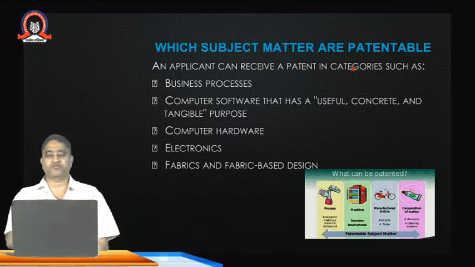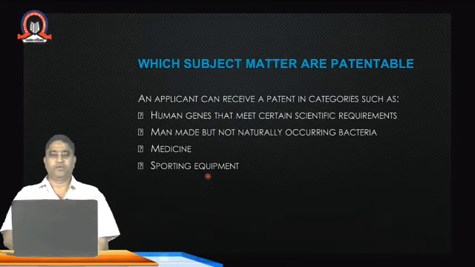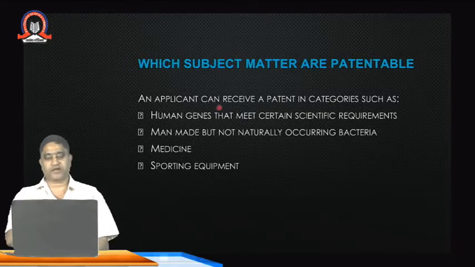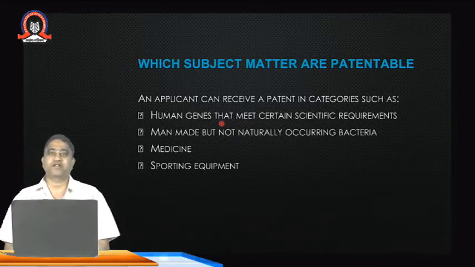An applicant can receive a patent in categories such as business processes, and computer software that serves useful, concrete and tangible purposes. Computer hardware programs are also patentable. Electronic items and goods are also patentable. Fabric and fabric-based designs are also patentable. Coming to the next criterion, human genes that meet certain specific scientific requirements are also patentable. Man-made but not naturally occurring bacteria are also patentable. So something new is that man-made bacteria are also patentable.